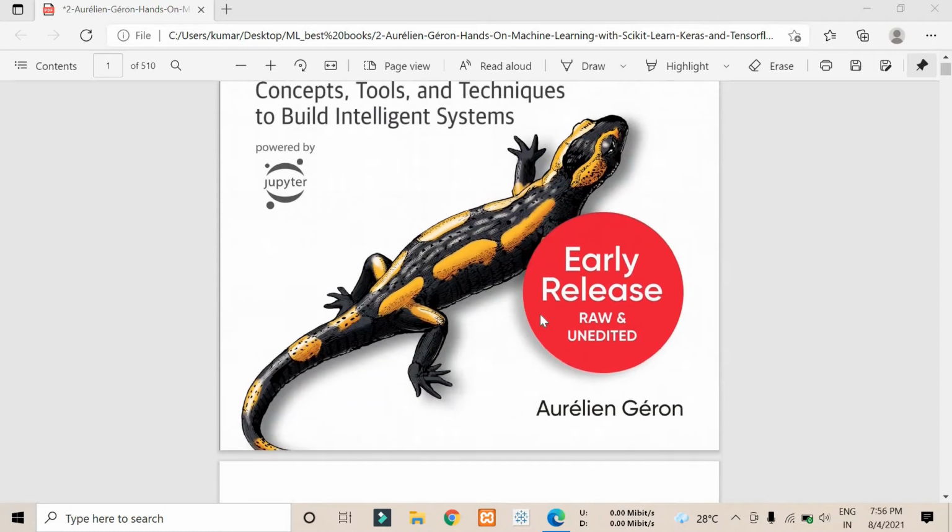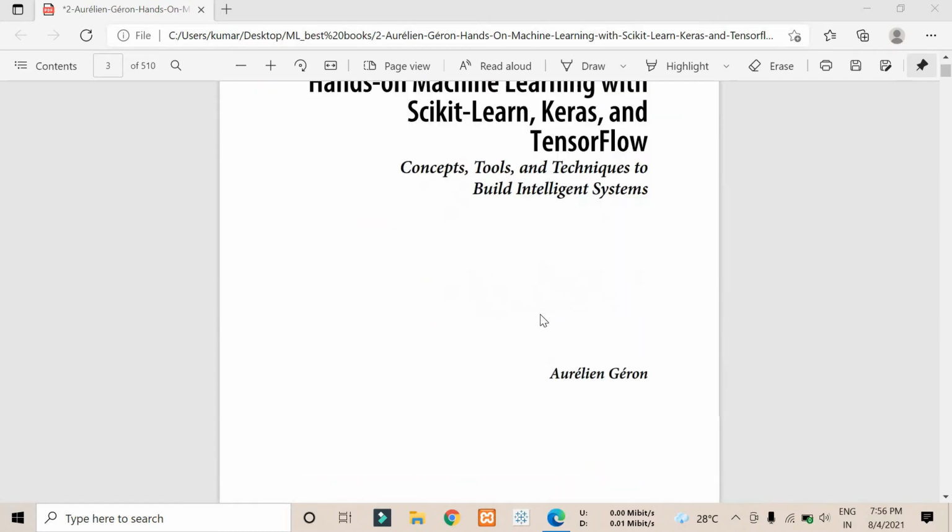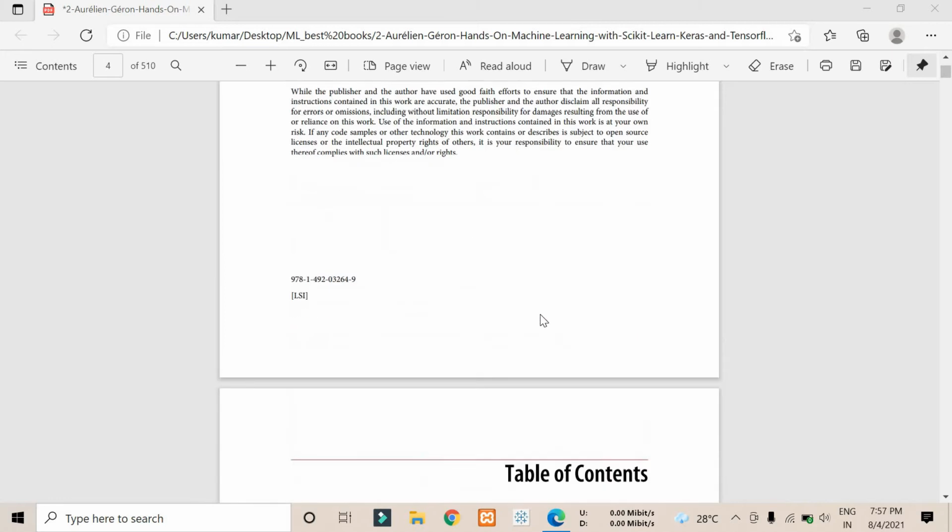This is one of the very best books if you want to start in data science. It is written in simple English and everything is so clear, and it is divided into chapters so that you can go through and learn a lot from this book. So without wasting time, let me show you what the chapters are here.